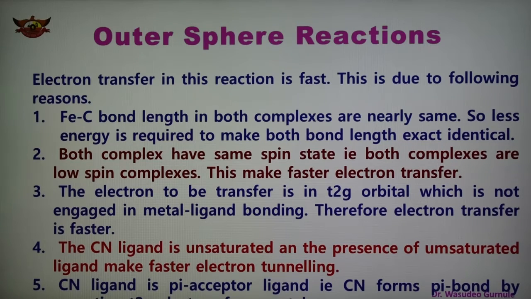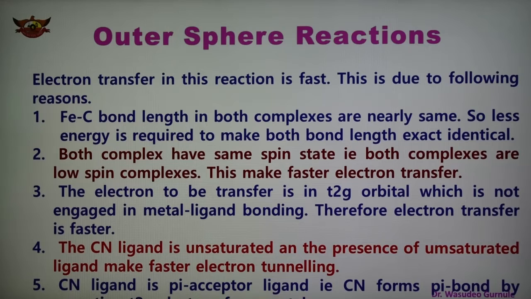Another reason, number 5: CN is a pi acceptor ligand, and the CN ligand forms a pi bond by accepting t2g electrons from the metal, and therefore it stabilizes the lower valency of the metal, meaning such ligands can stabilize the product also. So because of these 5 important reasons, the electron transfer takes place very fast.